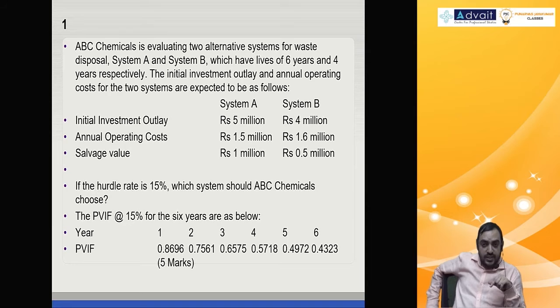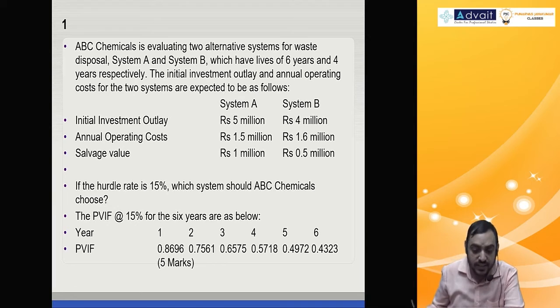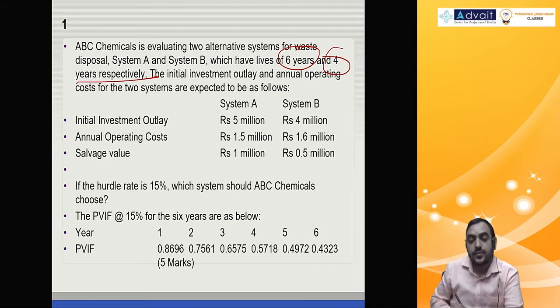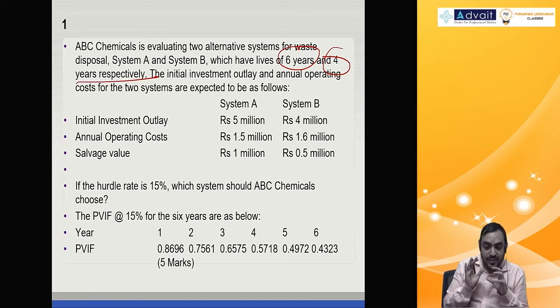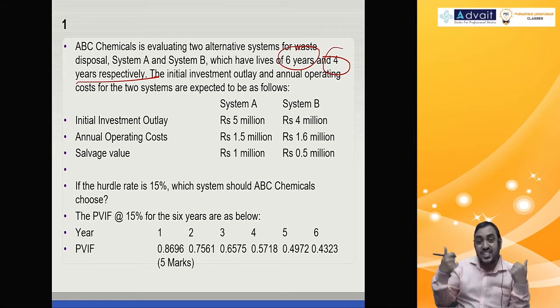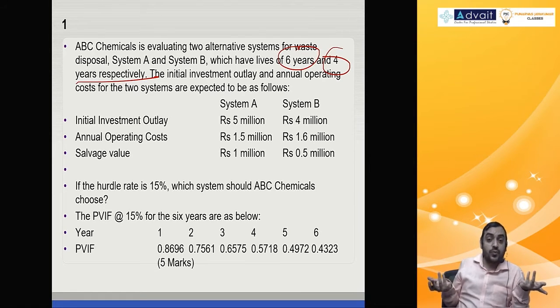The PVIF at 15% is given below. One system has a 6-year useful life, the other a 4-year useful life. So both have different useful lives. Therefore, in this case, we have to take the help of equated annual cost, because in this problem they have given information only about cost. System A and B are both cost of investment, with no information about cash inflow. So I can't really compute net present value, I can only compute the present value of the investments.